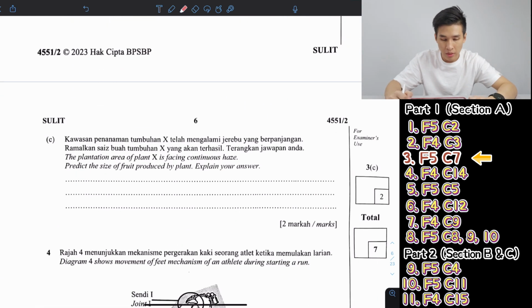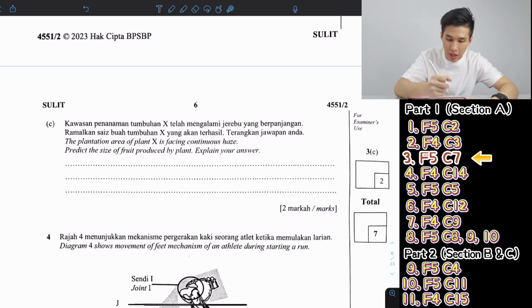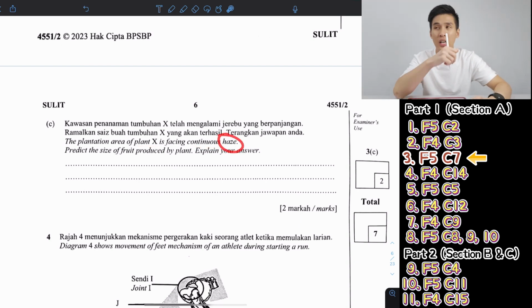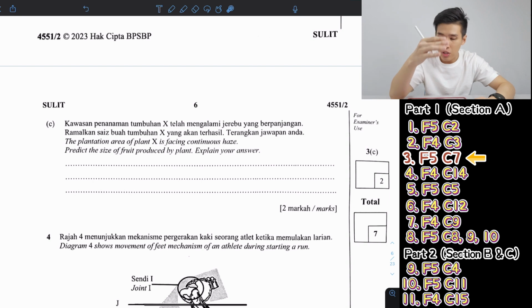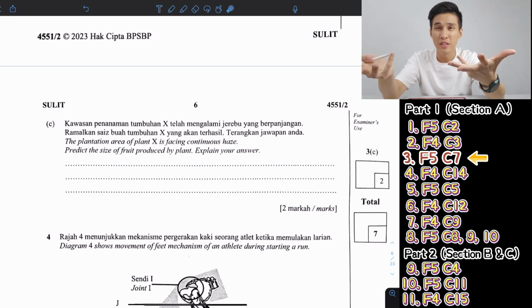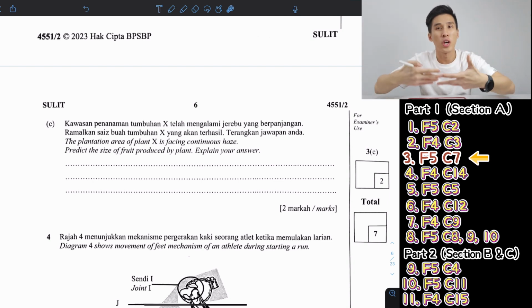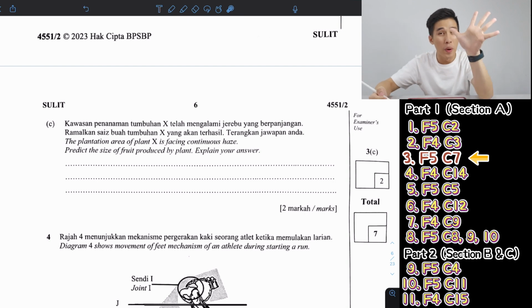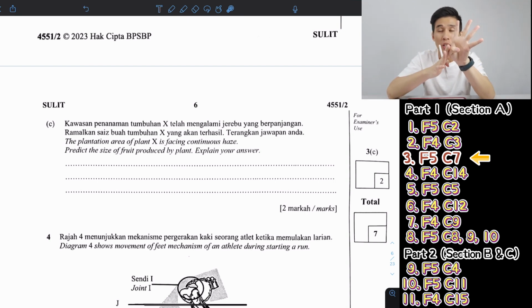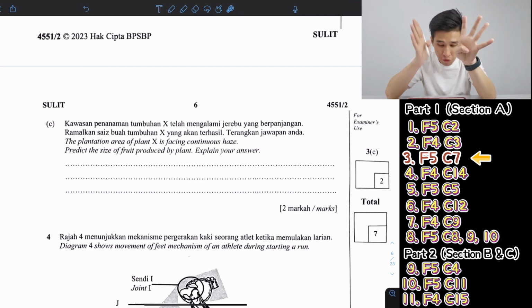Moving on. Now, the plantation area of plant X is facing continuous haze. Predict the size of fruit produced by plant X. Explain your answer. Now, whenever they ask how haze affects plant growth, you can always relate this to photosynthesis, because when it's hazy, it's like there's a lot of fog, right? You experienced this before, right? So there will be, number one, low light intensity. No light, no photosynthesis, no growth, basically.